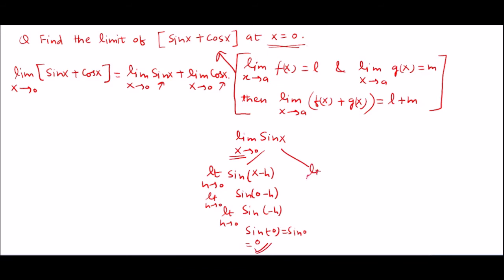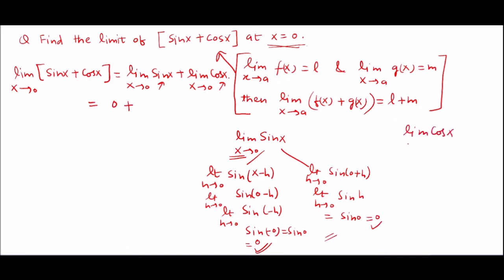Similarly, the right hand limit is sin(0 plus h), which is the limit as h tends to 0 of sin h, which is sin 0, again 0. So the limit exists, which means the limit as x tends to 0 of sin x is 0.